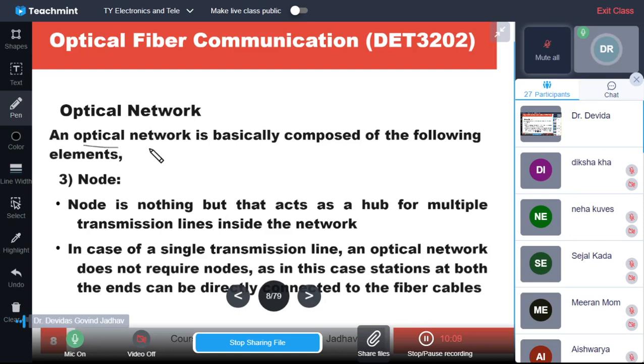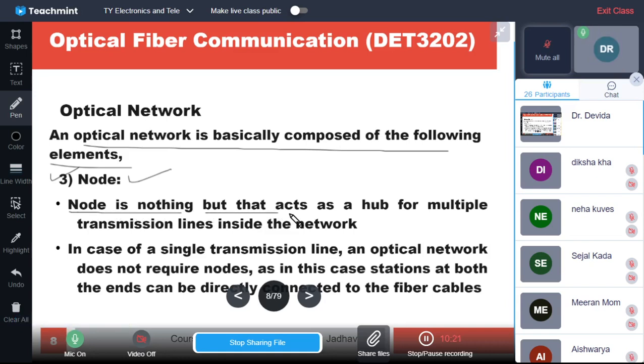The optical network is basically composed of elements. Again, the third is the node. So the node is nothing but that which acts as a hub for the multiple transmission lines inside the network.